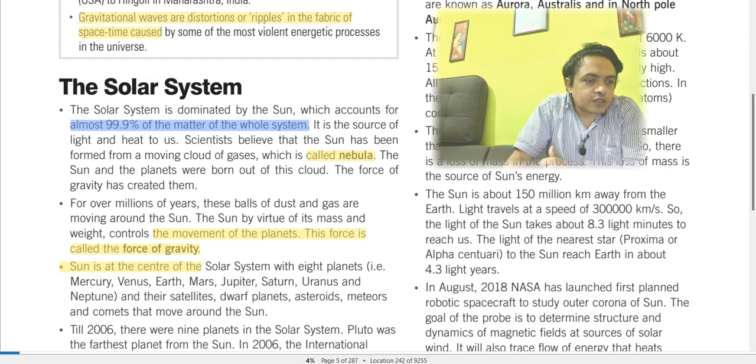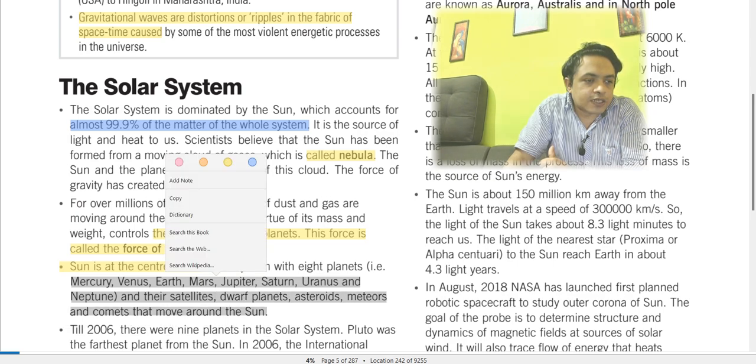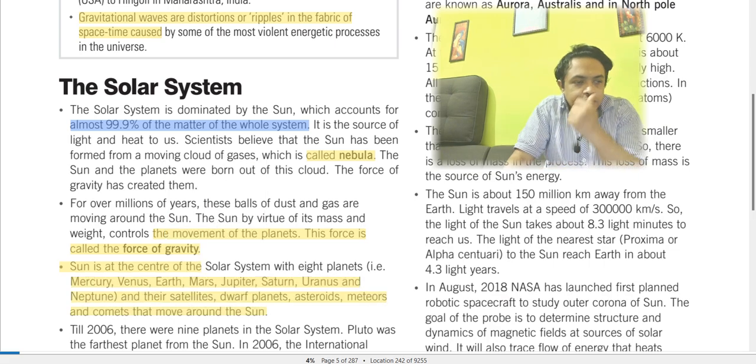The sun is at the center of the solar system with 8 planets: Mercury, Venus, Earth, Mars, Jupiter, Saturn, Uranus, and Neptune, and their satellites, dwarf planets, asteroids, meteors, and comets that move around the sun. This is entirely our solar system. So there is no mention of Pluto, and this is what is mentioned over here.